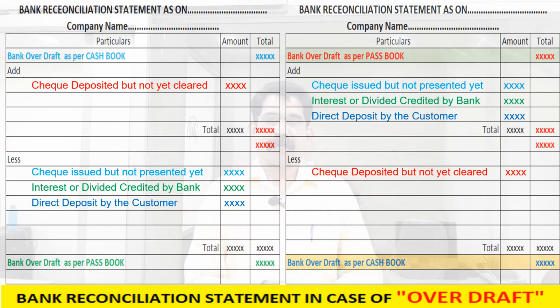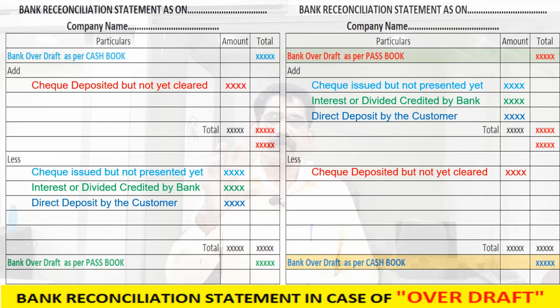Study at the root level, because the BRS, the bank reconciliation statement, is not for academic purposes. Every day, all business people will prepare a BRS daily or weekly or monthly. Only then can we understand whether any mistake was committed in our books or in the banker's book. Because chances are there that errors will happen.